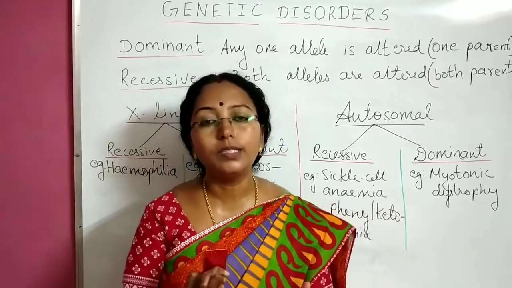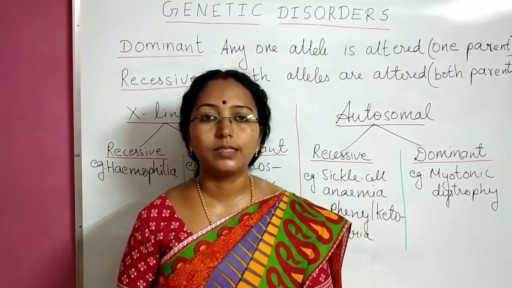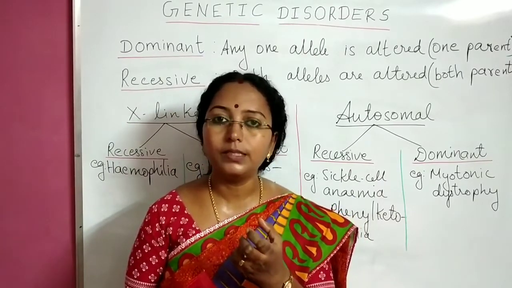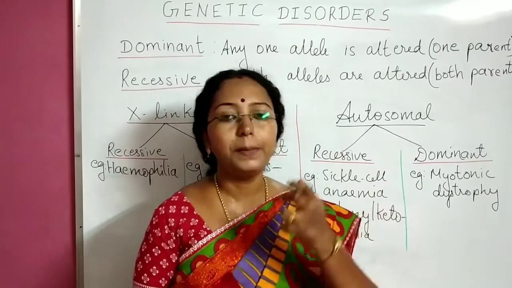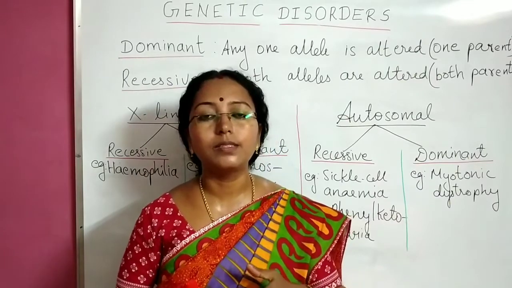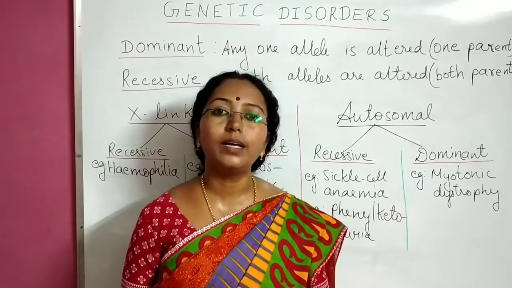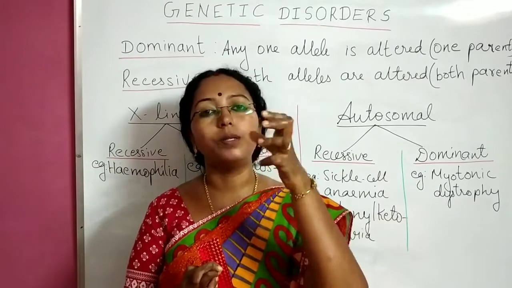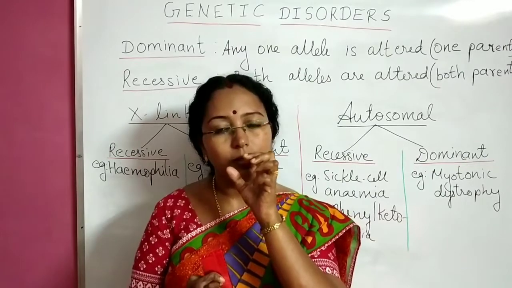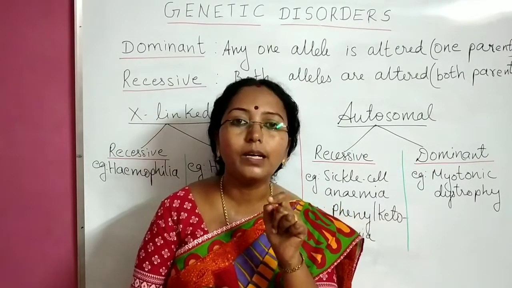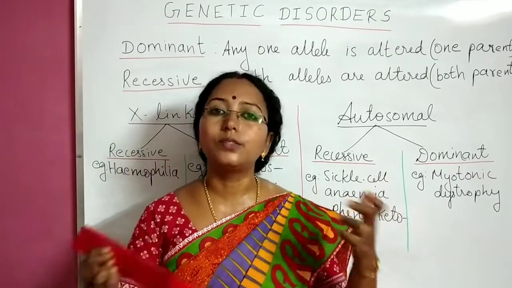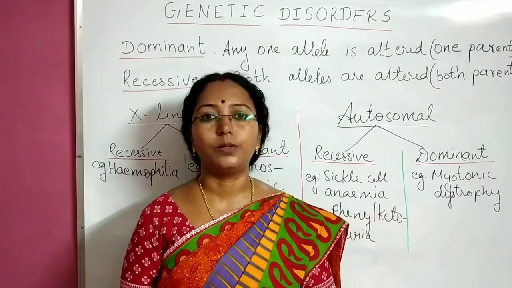Now there can be a fourth case also. What is that? One parent is carrying a normal gamete with normal alleles. Another parent is carrying a gamete with abnormal alleles and the person is not getting any disease. Why? Because the normal allele is dominant over the abnormal allele. The normal allele is not allowing the abnormal allele to express itself. That case can also be there. So the person is normal. There is no genetic disorder.